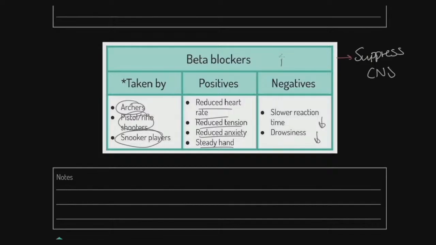Again, can I just stress these are illegal? But interestingly, they're only illegal in some sports. For example, if you're a powerlifter, they don't stop you taking beta blockers because it doesn't help you. So it's only banned for some sports. It's quite a serious drug. Beta blockers are used for all kinds of other things in life. I'm not going to get into it here, but they're often used for anxiety disorders, all kinds of things.